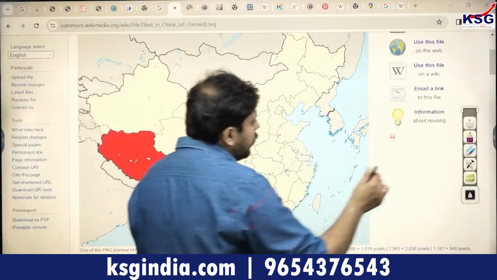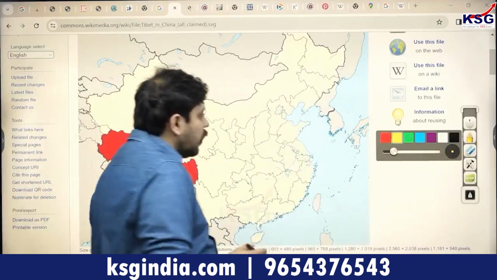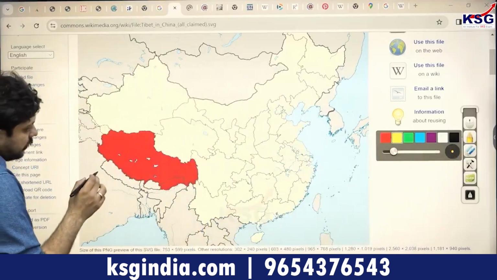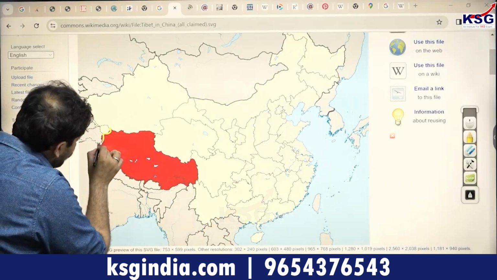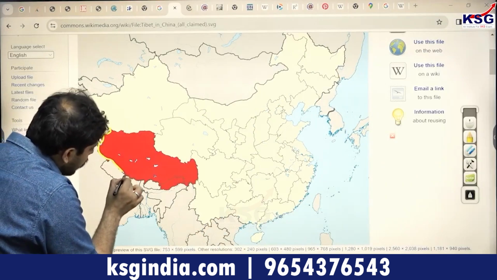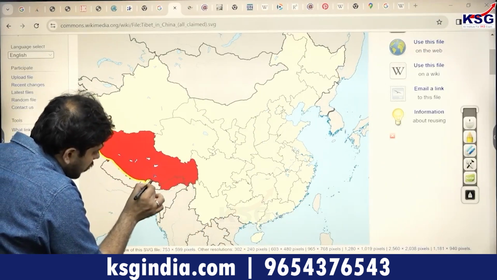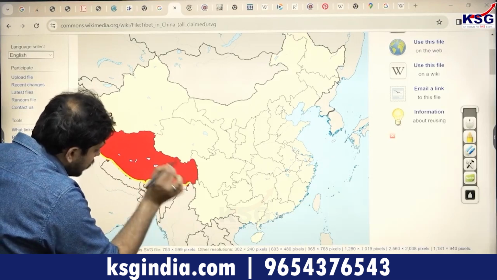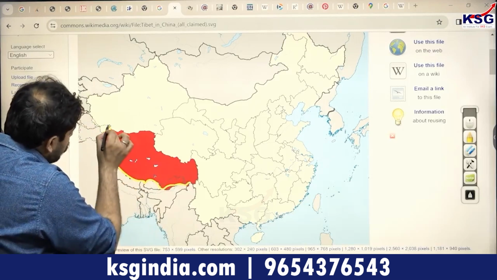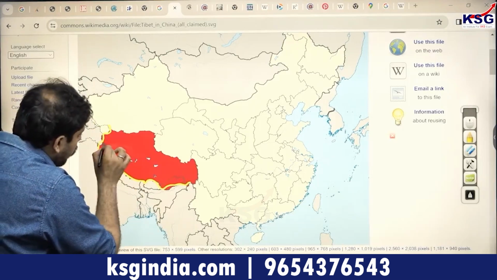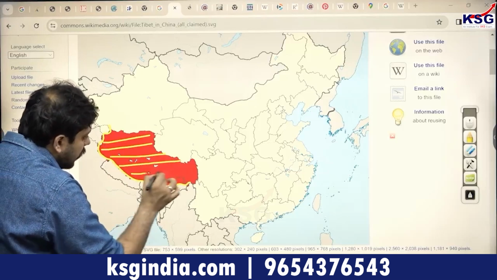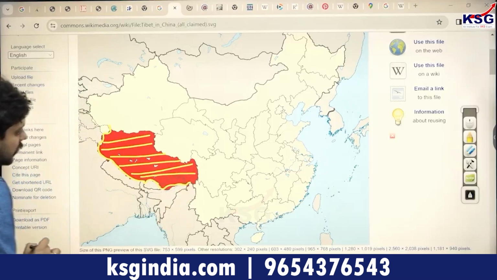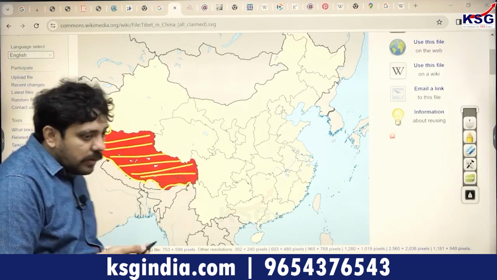Now, the question around Tibet is very simple. You see this area, this is basically the border between India and Tibet, right? So you have a very simple understanding of how this is happening. Now, the Britishers had found Tibet to be of specific importance for one particular reason: they wanted to create a security against the oncoming of the Chinese.